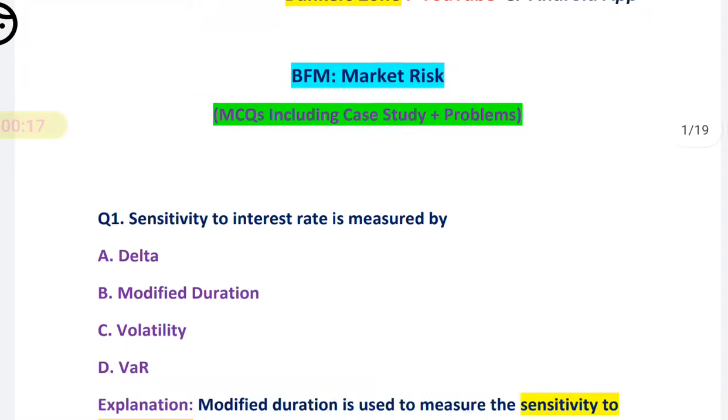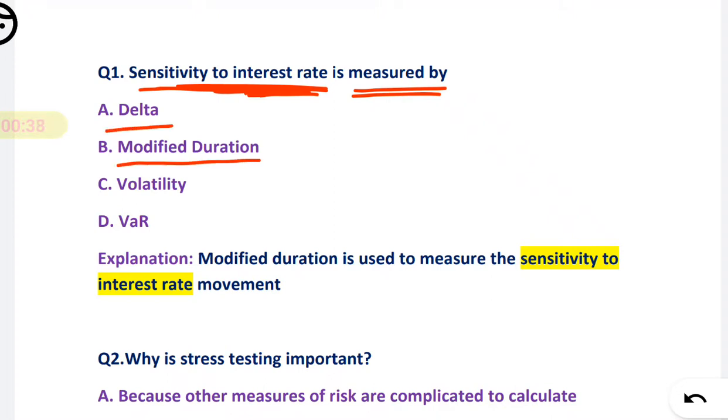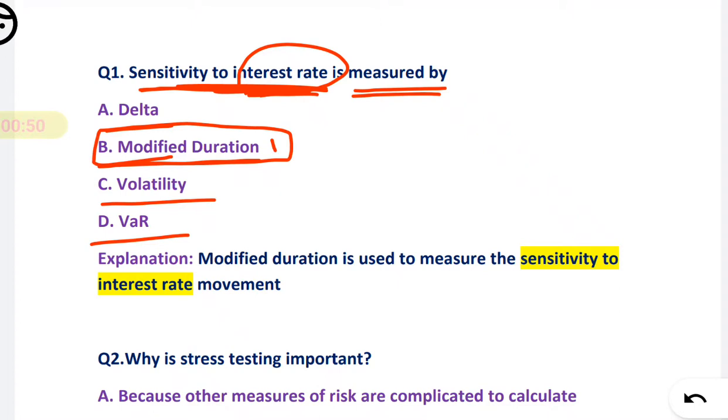So see, very first MCQ for you. The sensitivity to the interest rate is measured by... That means how interest rates are sensitive, how it is measured. The first option is delta, second is modified duration, third is volatility, and fourth is VAR. So friends, sensitivity to interest rate is measured by the modified duration. So the correct option here is B.